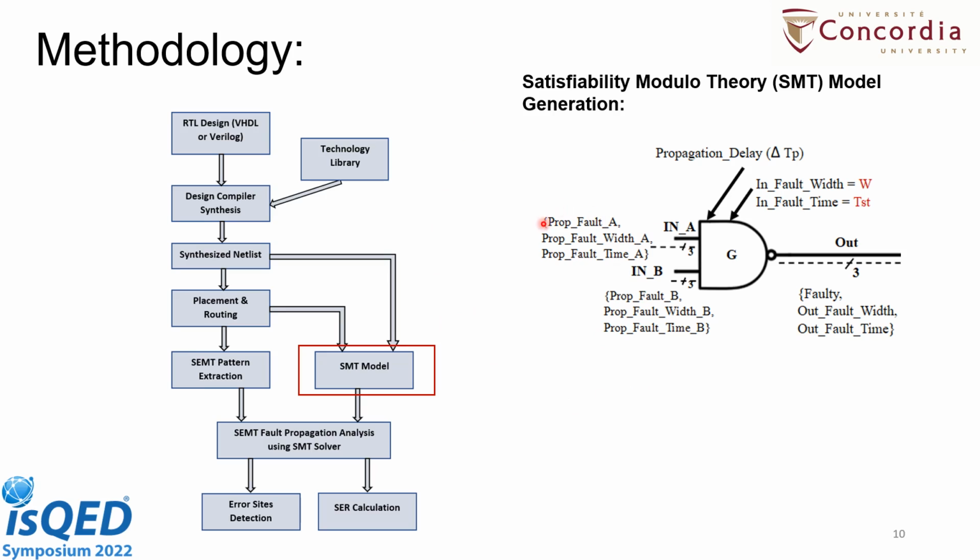So if there is any previous propagated fault at A or maybe B, then we take the values of the fault width and the fault time at that input of the design. Then I check how it is going to be propagated to the output based on the behavior of that particular component. But if we are directly injecting the fault into the gate with the fault width and the fault time t, then we see how it is going to be propagated to the output, and the faulty output will be true, and the fault width and the fault time will be calculated based on the circuit behavior.